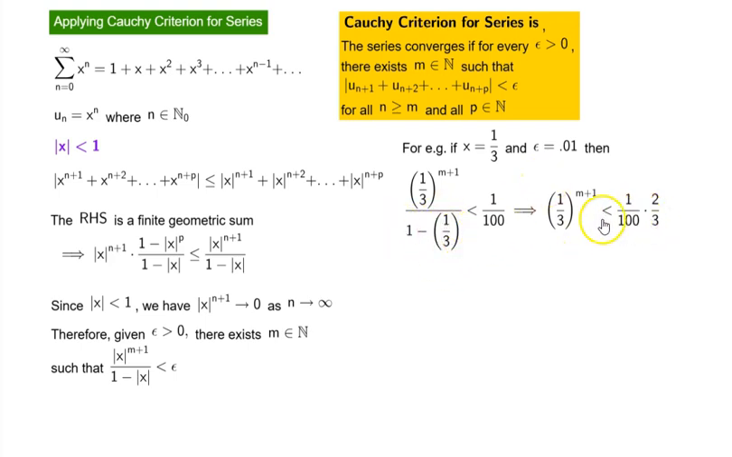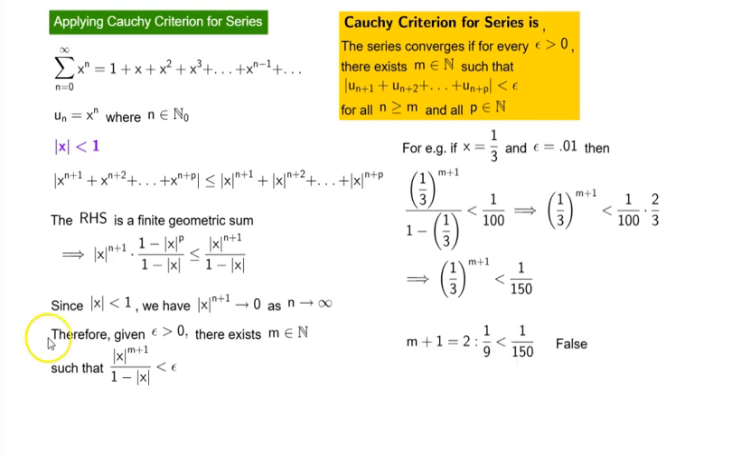We take it to the other side, we get (1/3)^(m+1) is less than 1/100 times 2/3. Simplifying that, we get (1/3)^(m+1) is less than 1/150. So now we have to figure out for what value of m this inequality holds. So let's put some values. Let's say m plus 1 is equal to 1. Then what happens? We get 1/3 is less than 1/150, which is not correct.